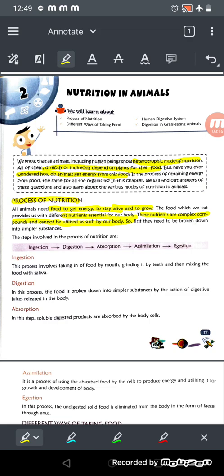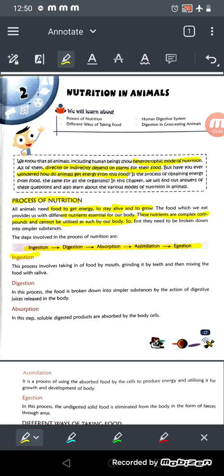What are the steps involved in the process of nutrition? The steps are ingestion, digestion, absorption, assimilation and egestion. There are 5 steps. So we'll first learn about ingestion. What is ingestion? This process involves taking in of food by mouth, grinding it with teeth and then mixing the food with saliva. We take the food, we grind it in our mouth and then we mix it with the saliva. Taking of food into our mouth is called ingestion.